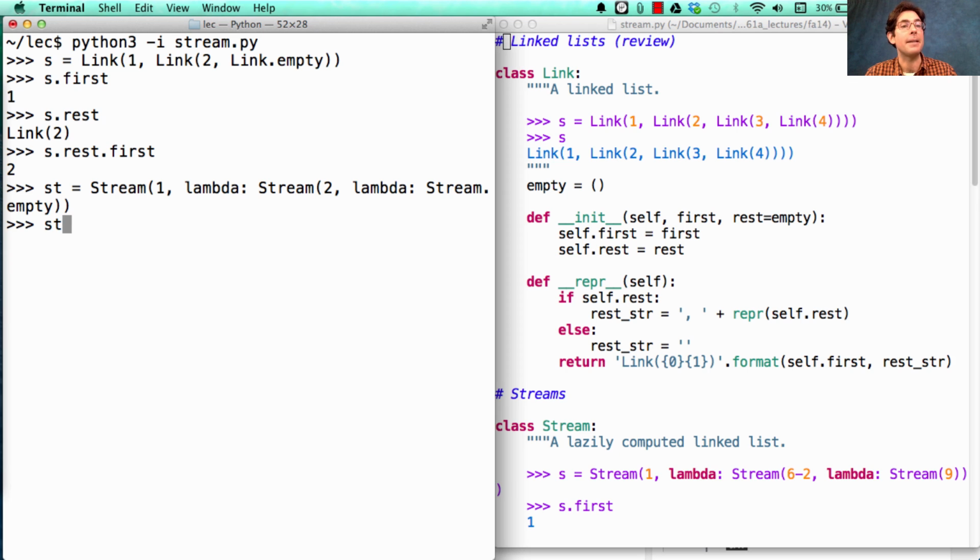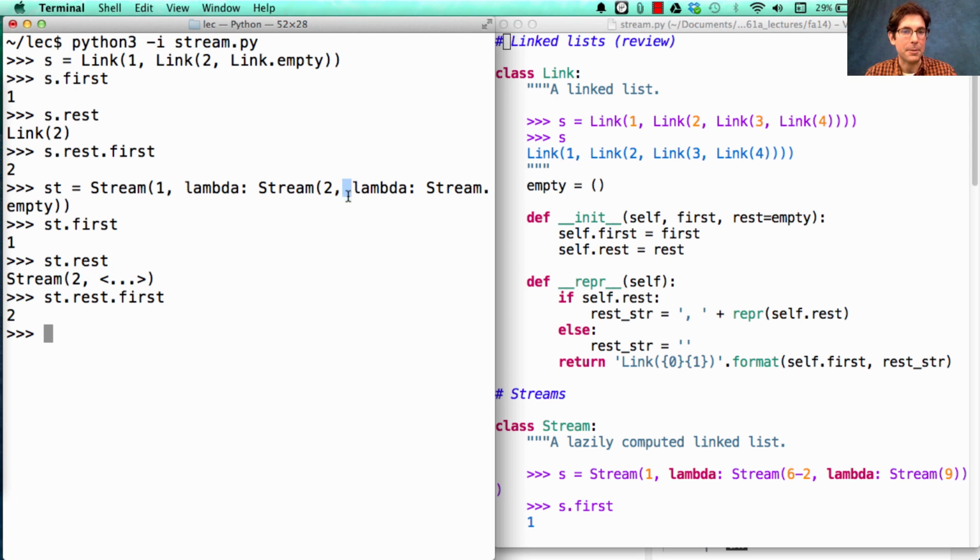Now st works in the same way as s. The first element is 1, the rest is a stream that starts with 2. Just like this used to be a link that started with 2. So if I get st.rest.first, I'll get that 2. Now we do see a difference in their representation. The linked list s.rest knows that it ended right after the 2. The stream actually doesn't know whether it's over or not. No one's ever asked for anything beyond the rest, and so it has yet to compute whether there's a rest of this stream or not.